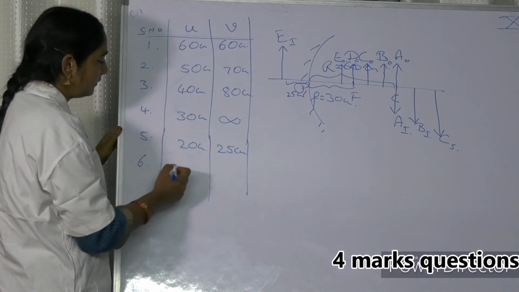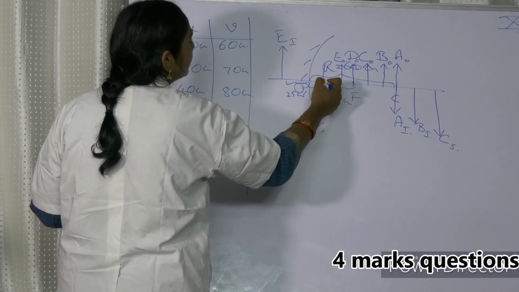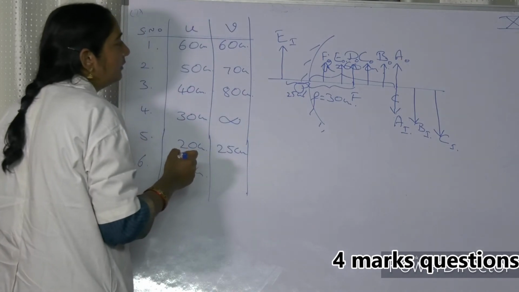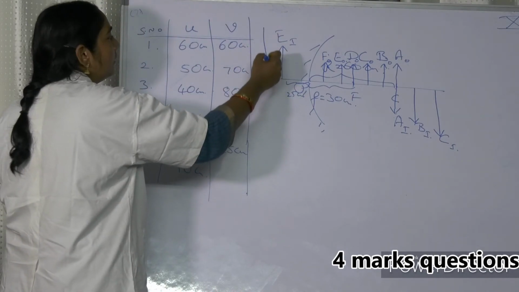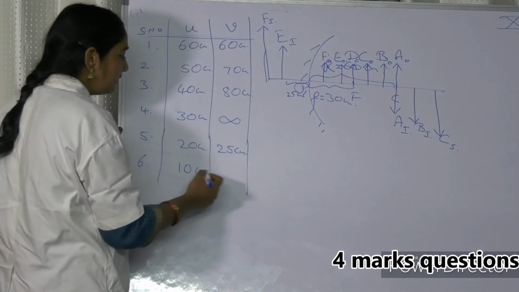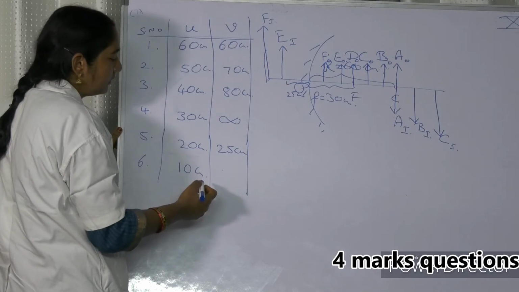Yes. 10 centimeters. Still we are moving nearer. So this is the F case object. Okay. 15 centimeters. Means still we are moving here. This is the F image. This is 15 centimeters. Yes, ma'am. 15.